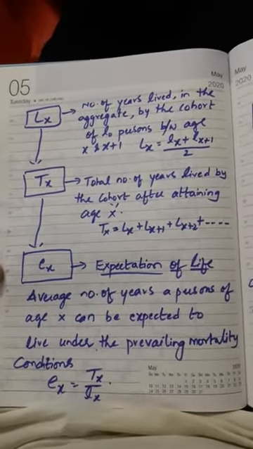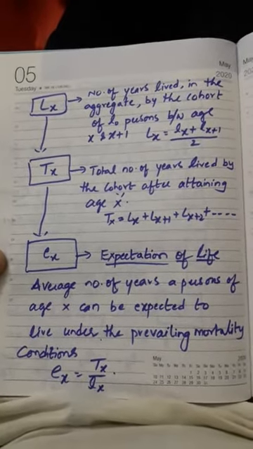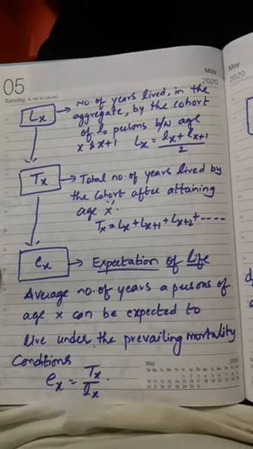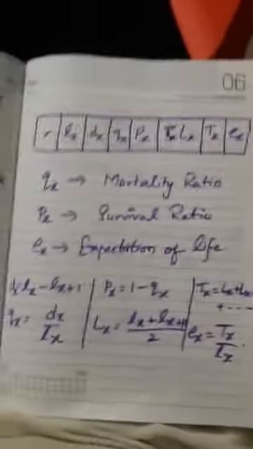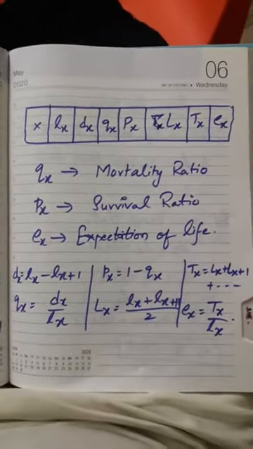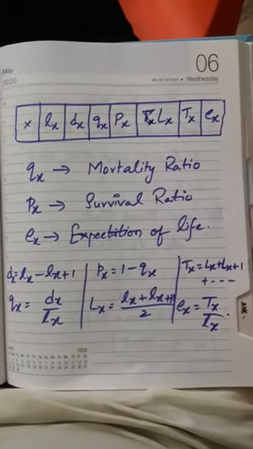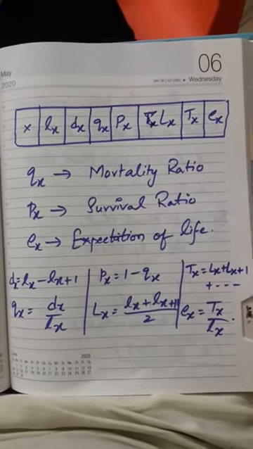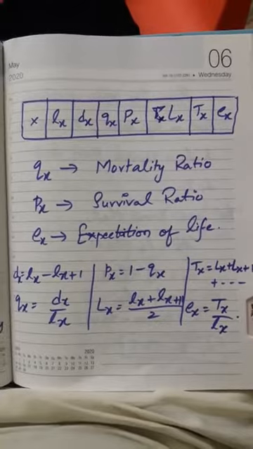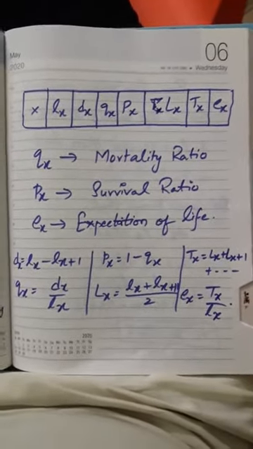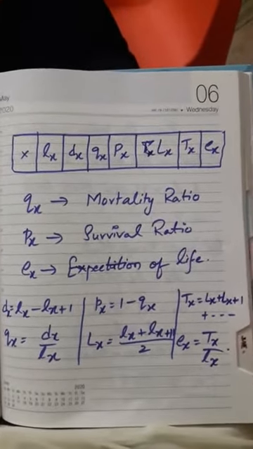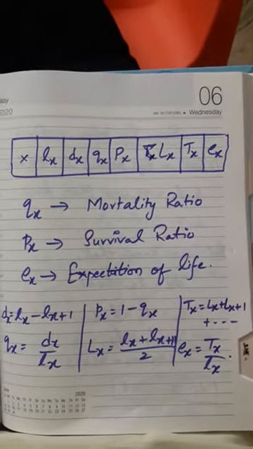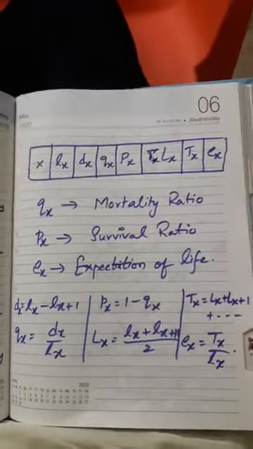So these are all the components of life table. So Ex equals Tx by small lx. So here come all the components. In a short way I have given x, lx, dx, qx, px, capital Lx, capital Tx, at the end Ex, expectation of life, and down I have given all the formulae dx, qx, px, capital Lx, capital Tx and Ex. So remember all these formulae.